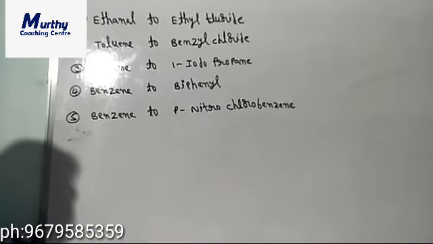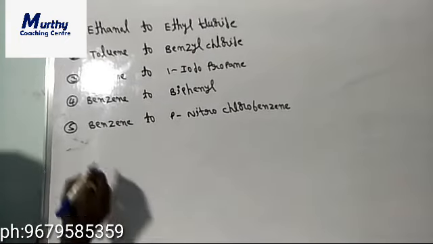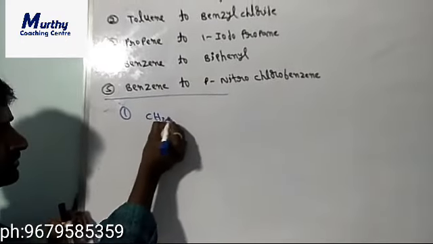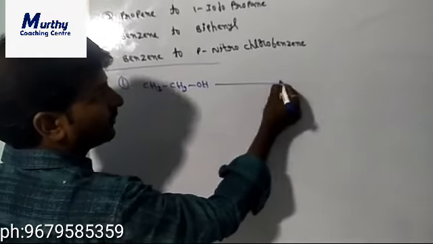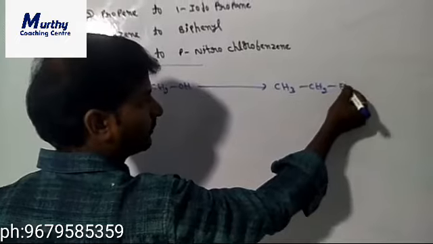Now the first one is ethanol to ethyl fluoride. What is that? Ethanol to ethyl fluoride. Ethanol is CH3CH2OH. Next, ethyl fluoride, CH3CH2F.